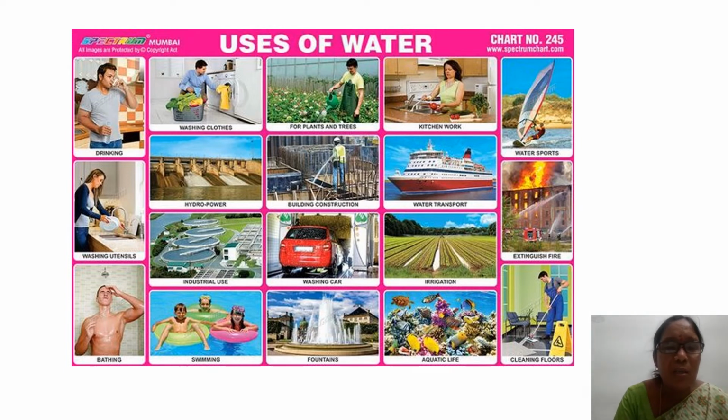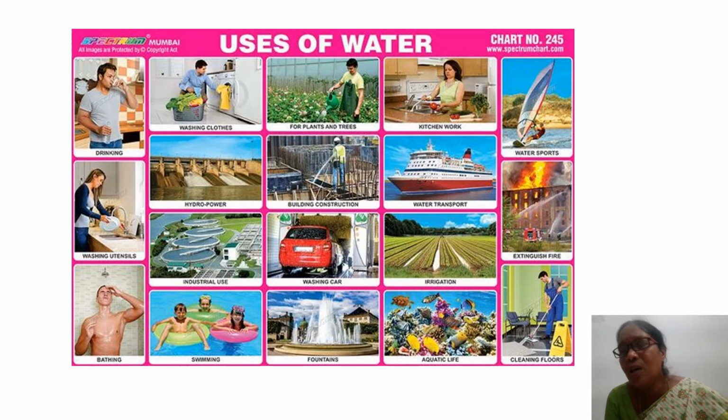For bathing, we need water. For swimming, then what for? For fountains. Then for water plants, water animals. Some plants, some animals live only in water. So for water life, we need water. And for cleaning also we need water. So these are the uses of water. There are many more other uses. These are only some. Now think about it.